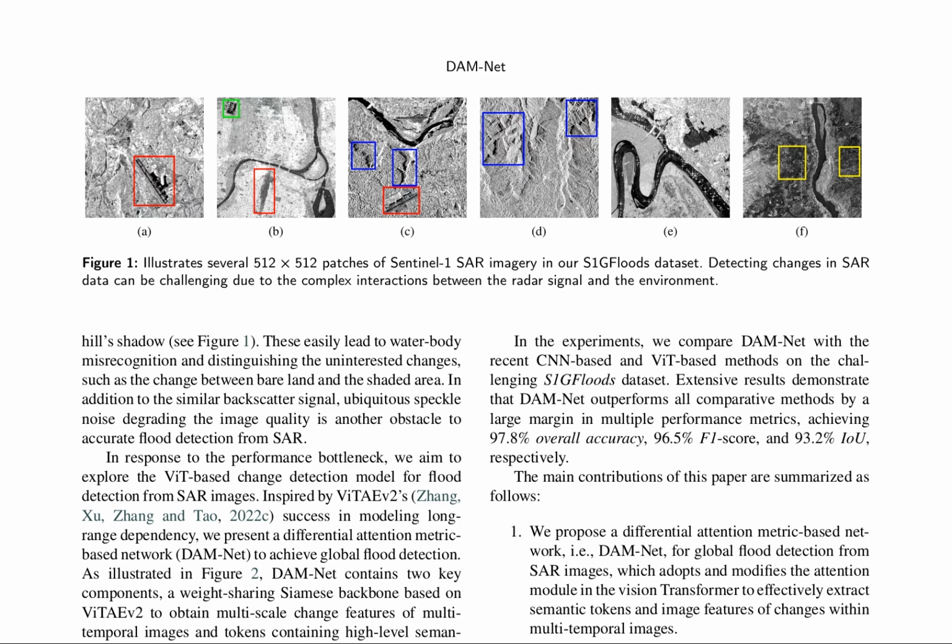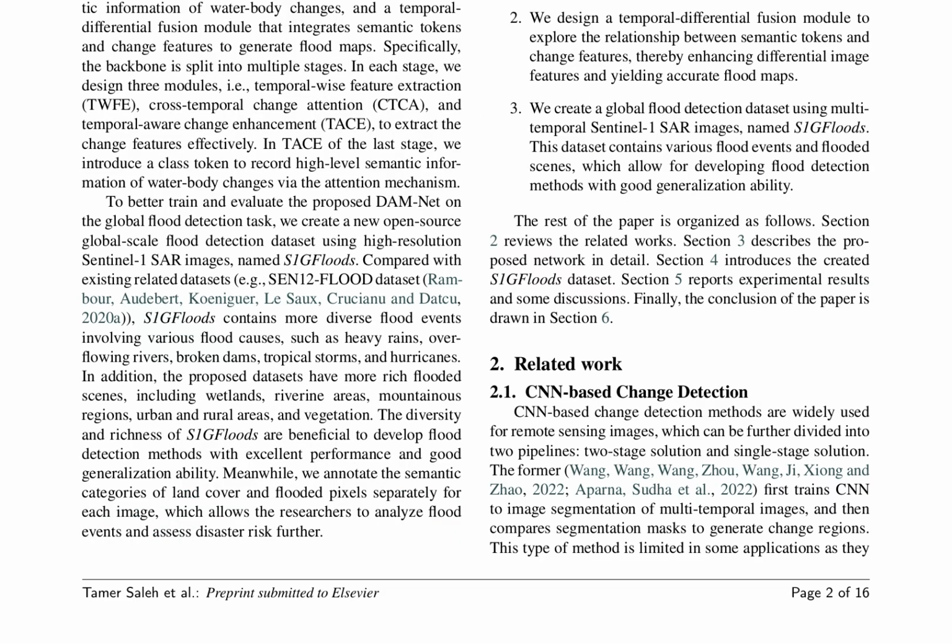DAM-net's architecture consists of two key components: a weight-sharing Siamese backbone based on ViTAEv2 for extracting multiscale change features, and a temporal differential fusion module that integrates semantic tokens and change features to generate accurate flood maps. This fusion module explores the relationship between semantic tokens and change features, enabling the network to capture subtle changes in SAR images.